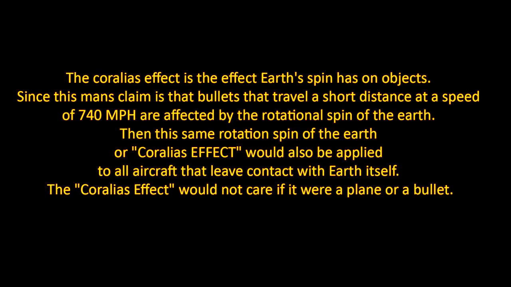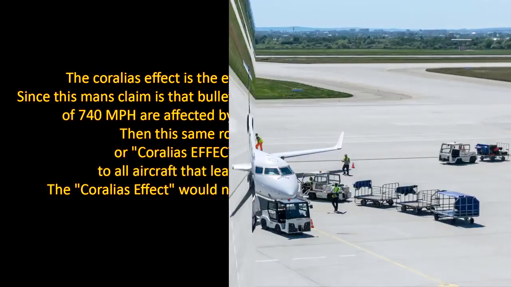If that is the case, then this same rotational spin of the Earth, or Coriolis effect, would also be applied to aircraft that leave contact with the Earth itself. The Coriolis effect would not care if it were a plane or a bullet, but affect both objects the same.